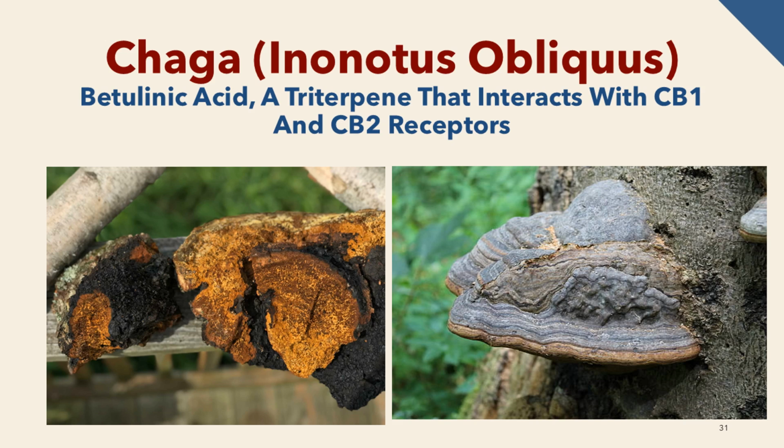Chaga contains an array of intriguing compounds, including betulinic acid, a triterpene that interacts with CB1 and CB2 receptors. Currently, researchers are exploring the anti-inflammatory, antioxidant, and immunomodulatory potential of this chemical.